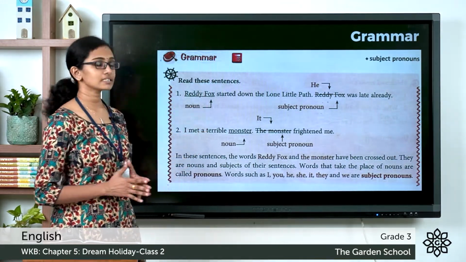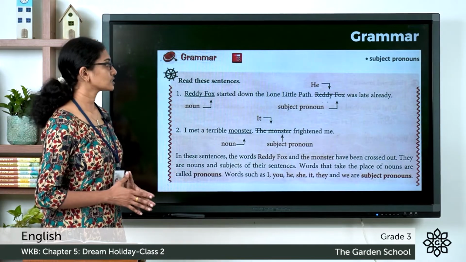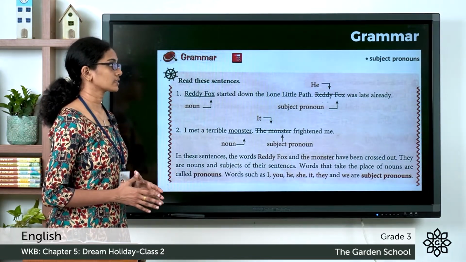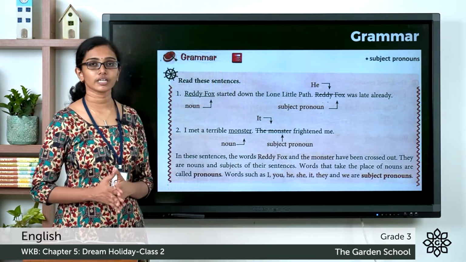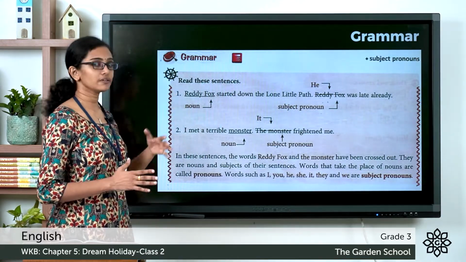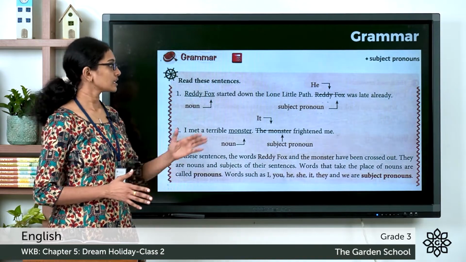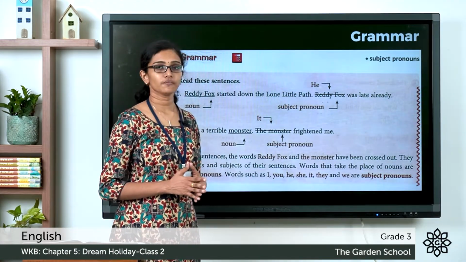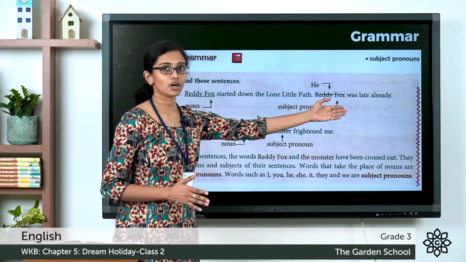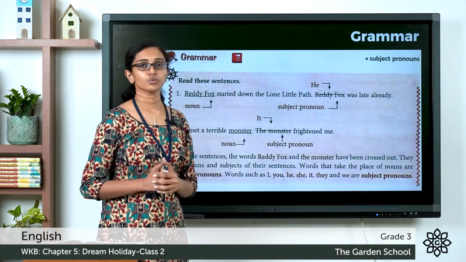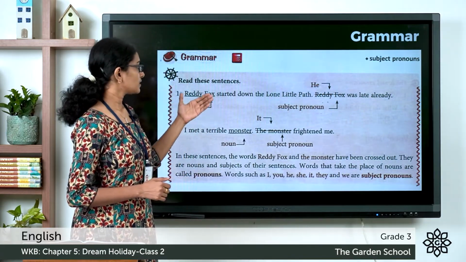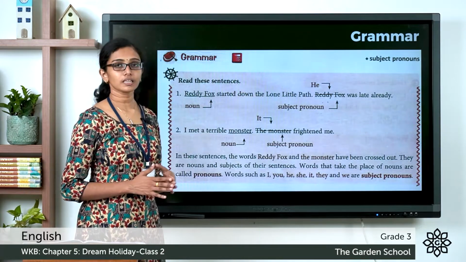So look at these sentences given here. Ruddy Fox started down the long little path. Ruddy Fox was late already. Here the subject is Ruddy Fox and it is also the noun in the sentence. And here the noun Ruddy Fox is struck off and the word he is used there. Ruddy Fox started down the long little path.